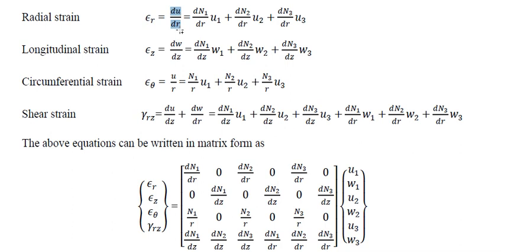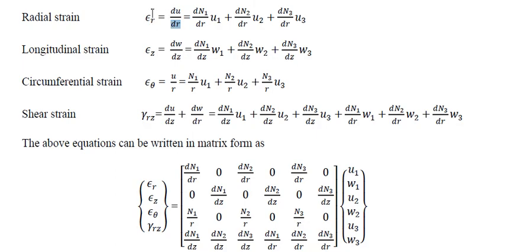du by dr, where u is the global displacement of the point considered and r is the radial direction. So displacement in the radial direction, which means the strain in the radial direction due to load applied in the radial direction is epsilon r.